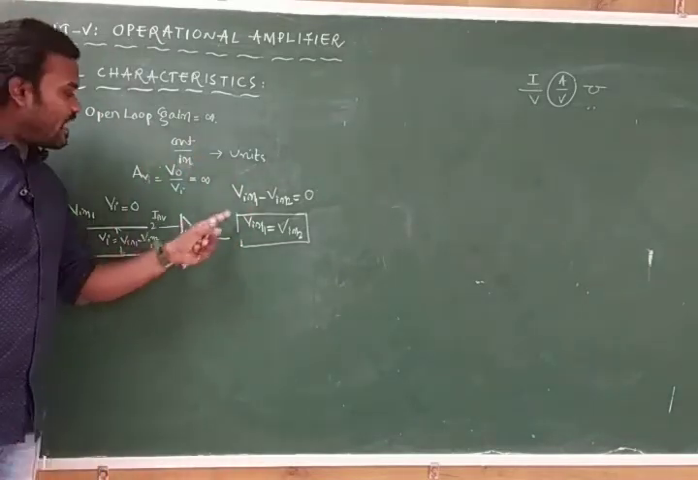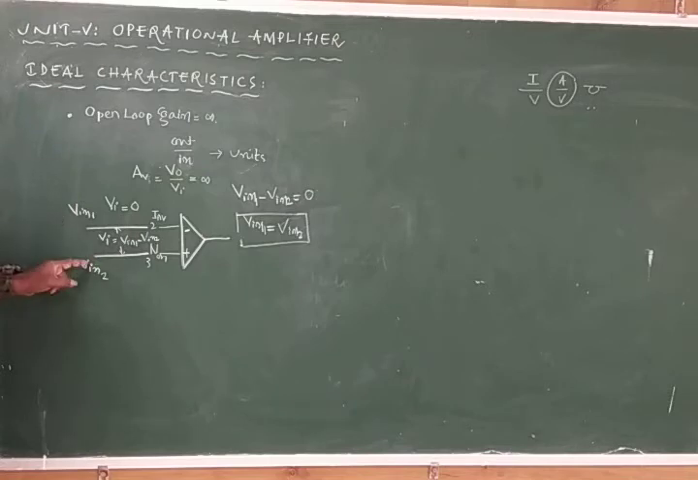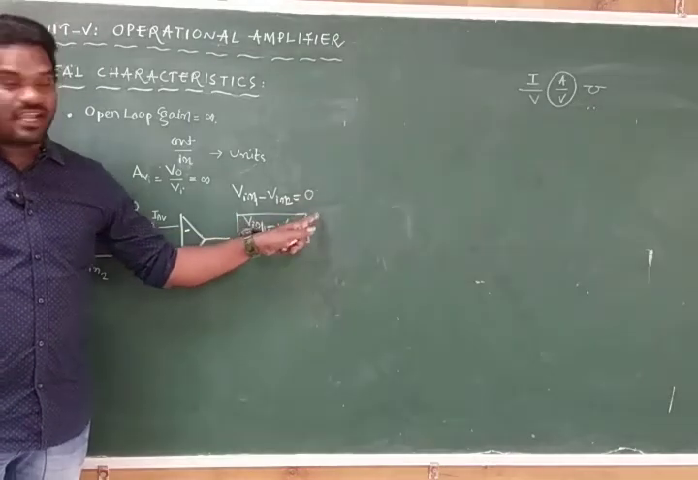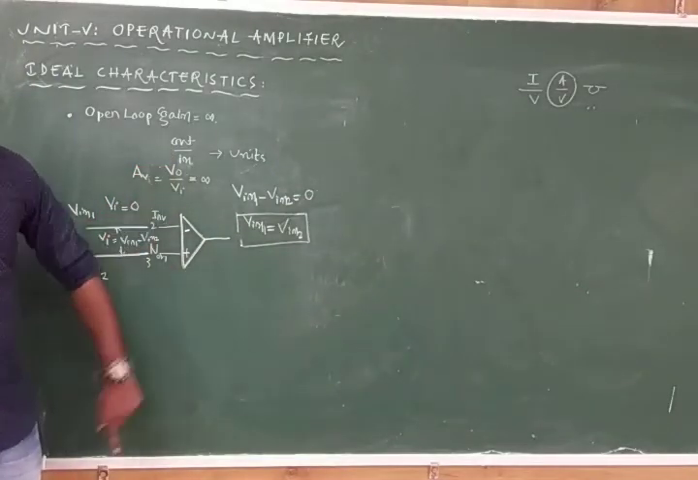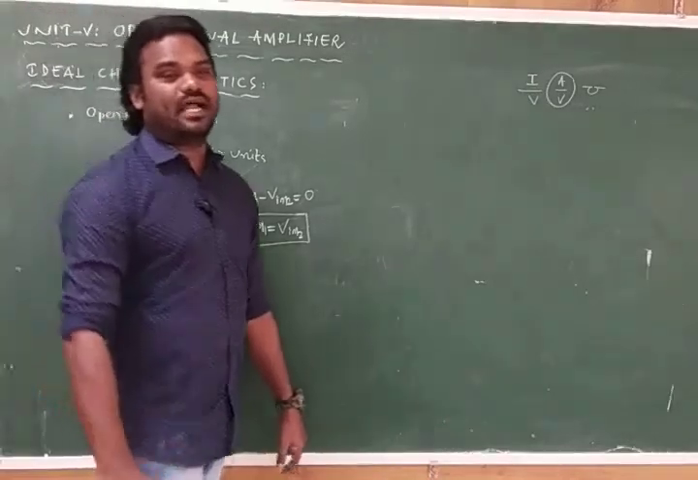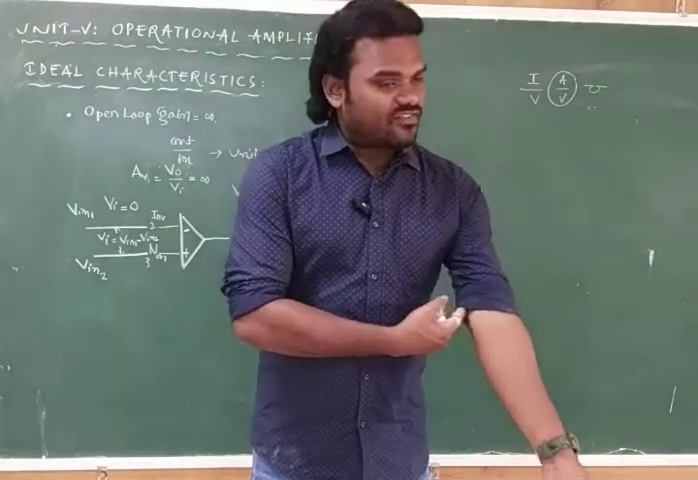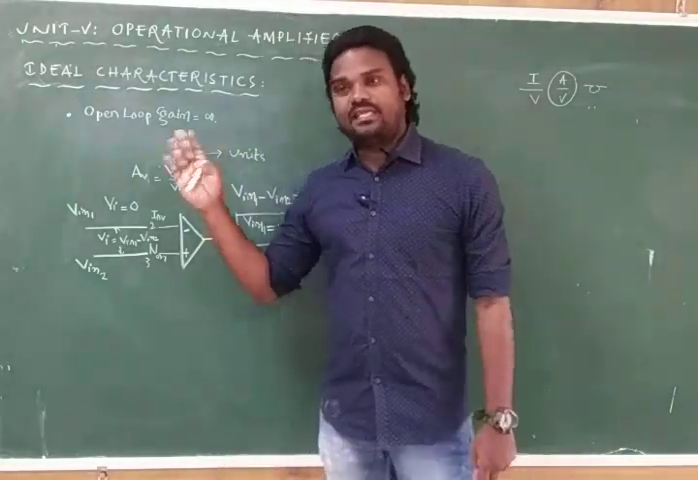So we are saying that if the two signals are common, Vin1 is equal to Vin2, then the Vn is equal to 0. If Vn is 0, then obviously the gain will be infinity. Yes. The point is very clear here that ideal operational amplifiers offer the open loop gain as infinity. Open loop gain is infinity.